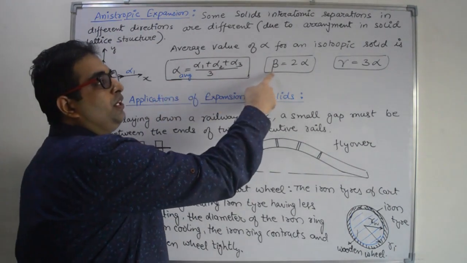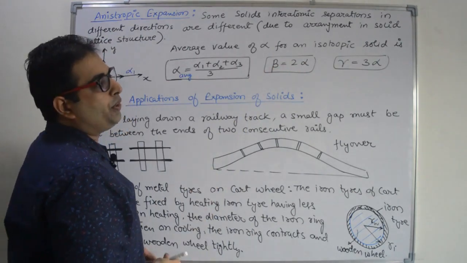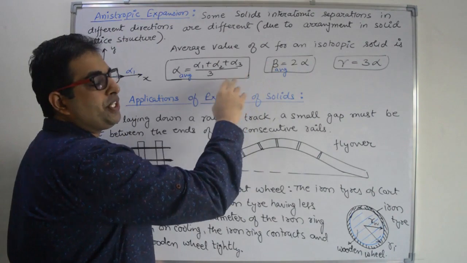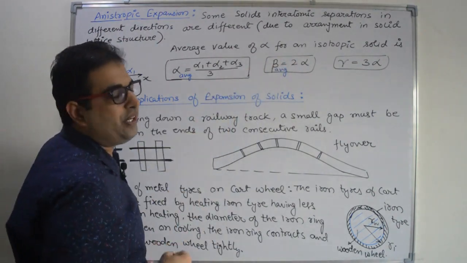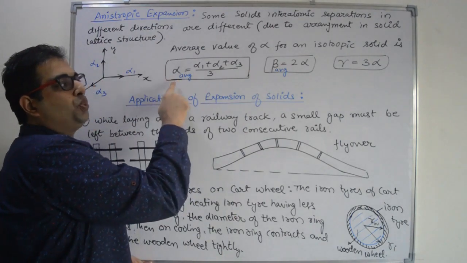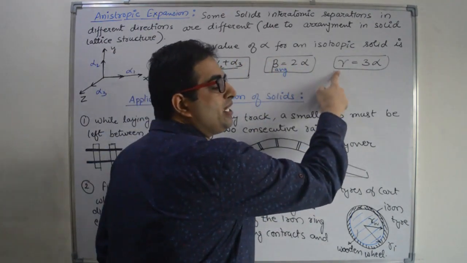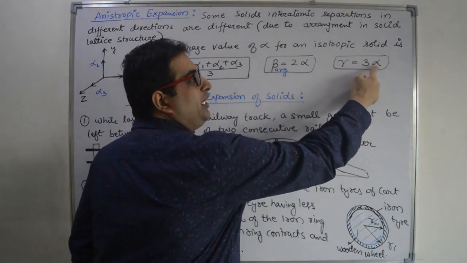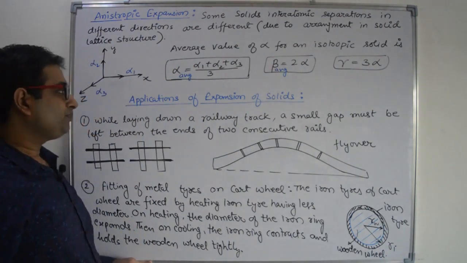And we know areal expansion coefficient is 2 times of alpha. So here we will calculate the average value of coefficient of areal expansion, and that is equal to 2 times of alpha. So here beta is 2 times of alpha average, and here gamma is volume expansion coefficient, and that is equal to 3 times of alpha average value, right?